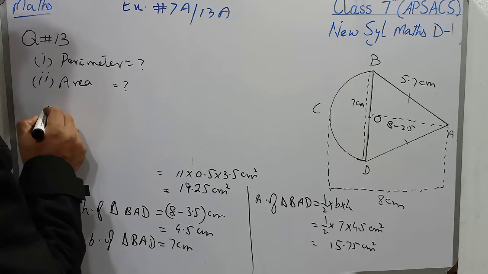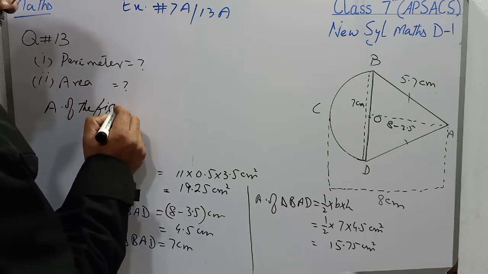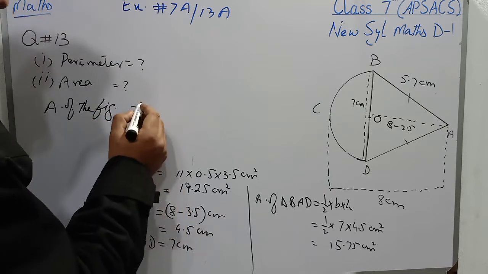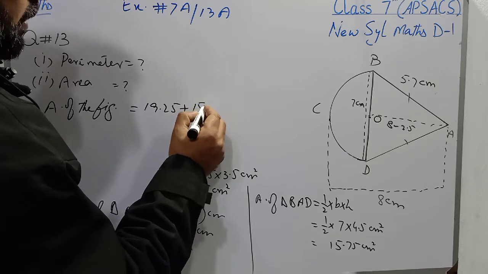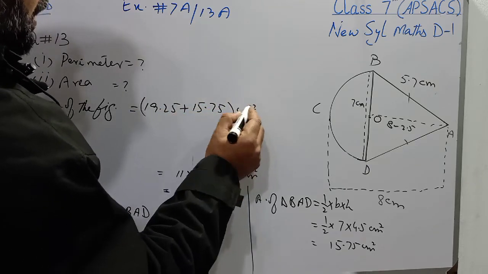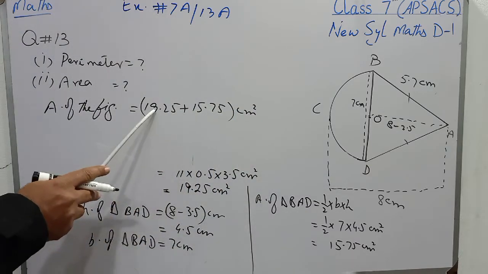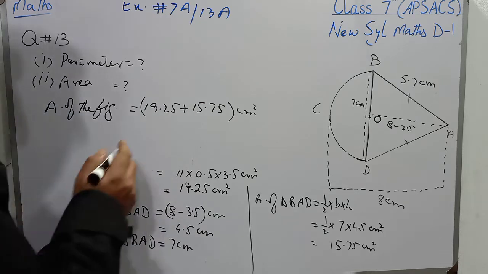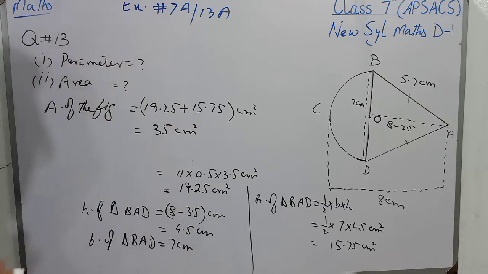So students, the area of the figure will be 19.25 plus 15.75 centimeter square. Students, 19.25 plus 0.75 means 20. 20 plus 15, it will be 35 centimeter square.